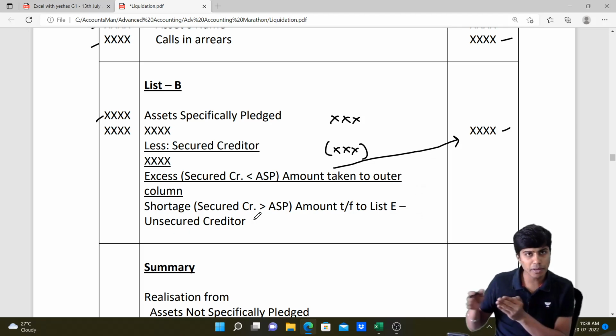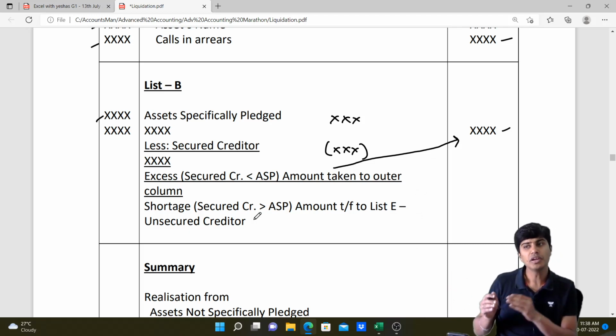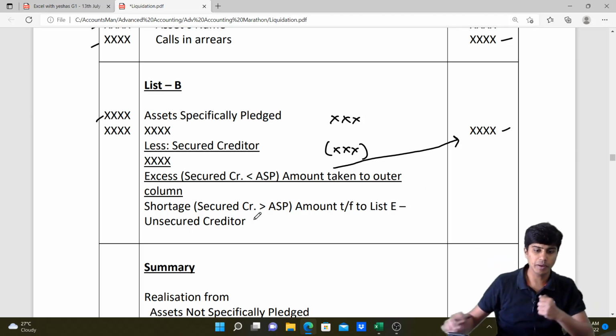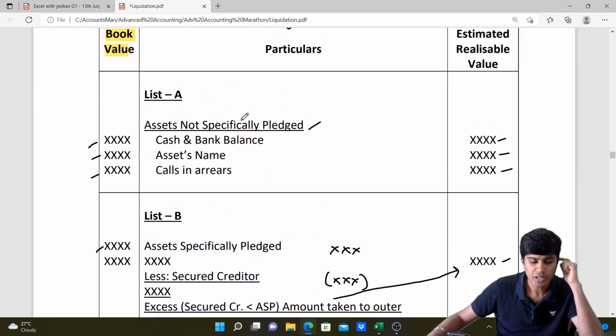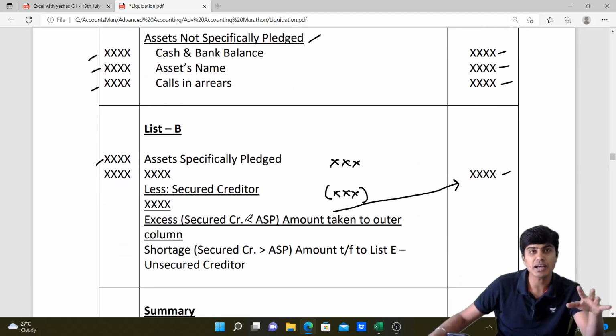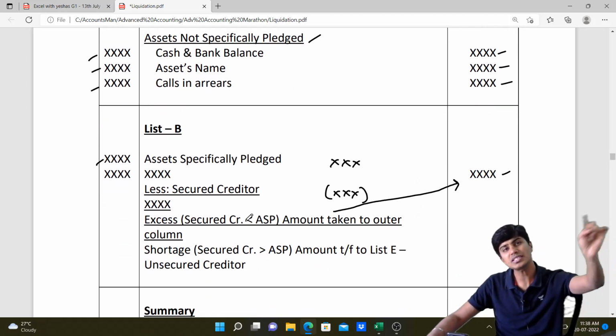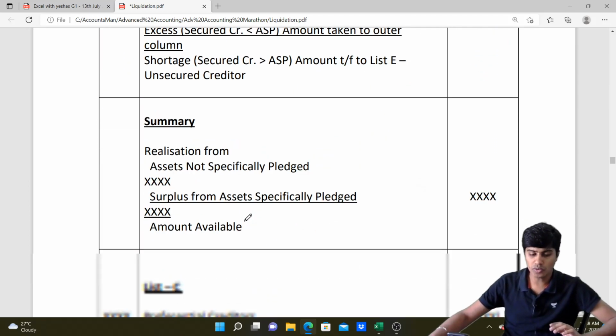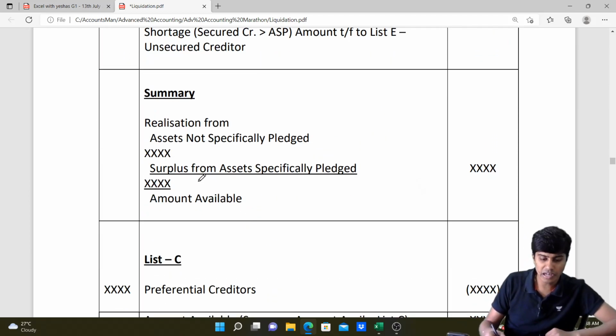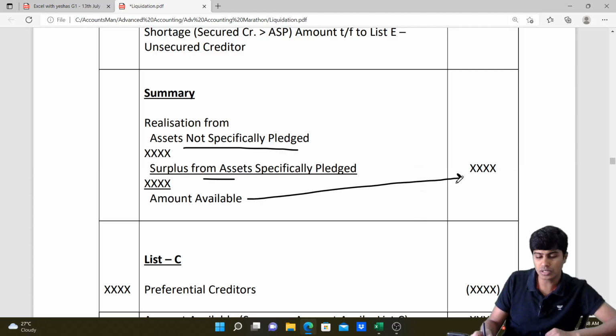Before we start paying all other liabilities and shareholders, we'll summarize how much cash is available. The cash available with us is the realization from assets not specifically pledged and the surplus from assets specifically pledged left over after paying secured creditors. So the summary will have ANSP, assets not specifically pledged, plus surplus from ASP. This, my friends, is the amount available which can be utilized to pay the liabilities.